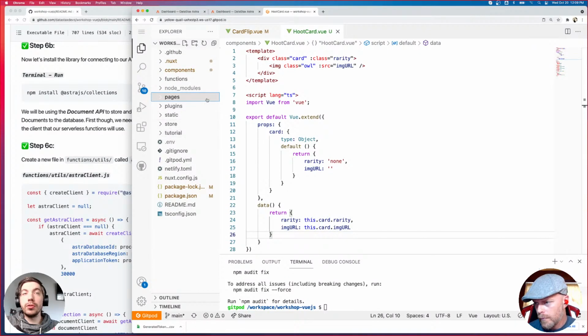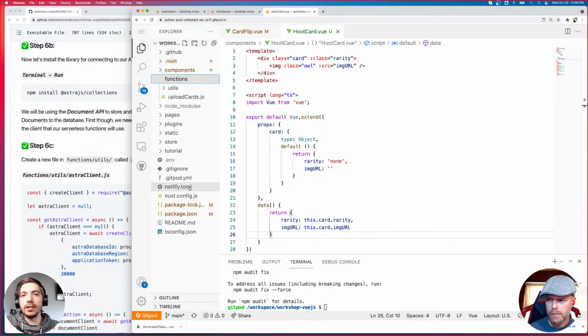Netlify, both the Netlify CDN and the CLI that we're using for local development, is going to be looking for a folder called functions. Now we've actually defined this in the netlify.toml, which is a configuration file, but by default, it's going to look for a folder called functions. And then any JavaScript function in that folder is considered a serverless function, and it will dynamically create an endpoint that we can hit from the front end that will execute this function and deliver back the results.